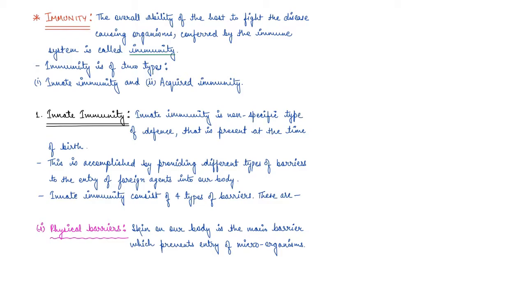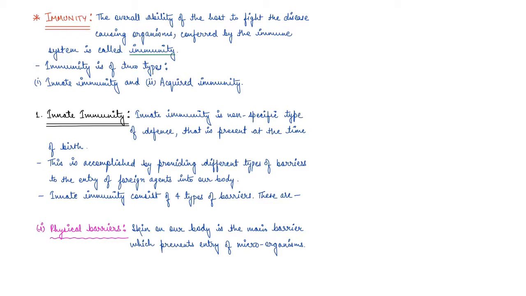So basically immunity is nothing but the overall ability of a host, of an organism, to fight the disease causing organisms, to fight the foreign agents, right? And this is conferred by the immune system of the body, right? So immunity is the overall ability of the host to fight the disease causing organisms conferred by the immune system, right?